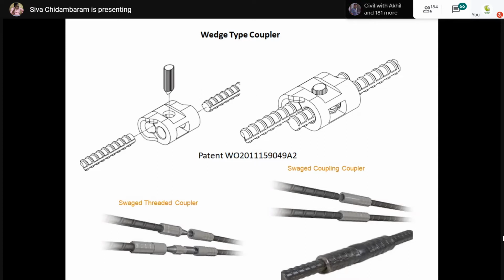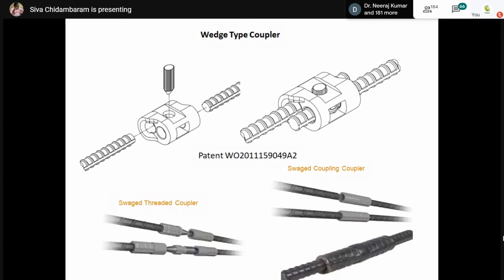Another one is called a swaged coupler. In order to use swaged couplers, we should have a hydraulic machine at the location. This is nothing but a cylindrical shell. The cylindrical shell will be inserted over the reinforcement and connected together. After completing the connection, the sleeve will be swaged using a hydraulic machine. That machine will give a compression force around the circumference, which gives a perfect confinement to the rebars. This is how this particular connection mechanism works.